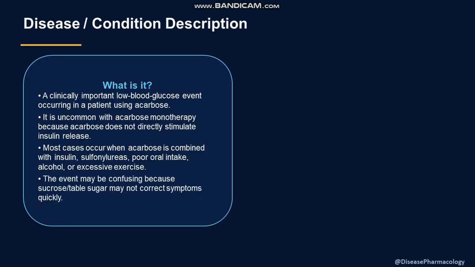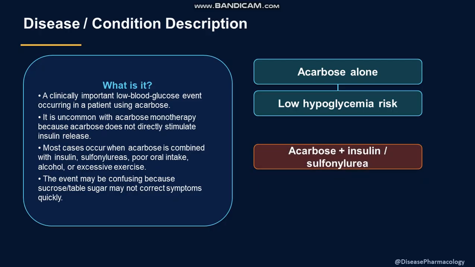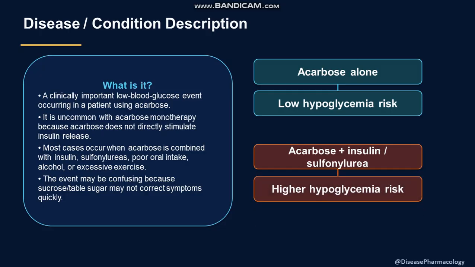The event might be confusing for doctors because hypoglycemic symptoms are different in different patients. If the patient is using acarbose alone, there is a low risk of hypoglycemia, but with insulin, sulfonylurea and other hypoglycemic agents, the risk increases.